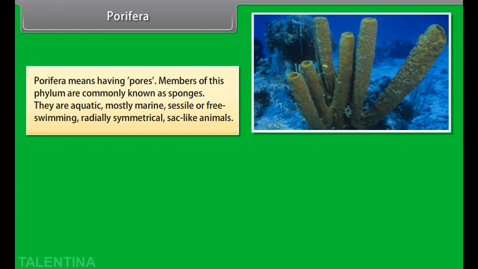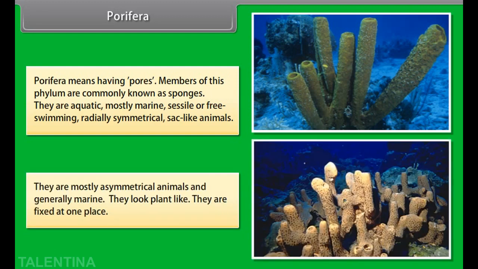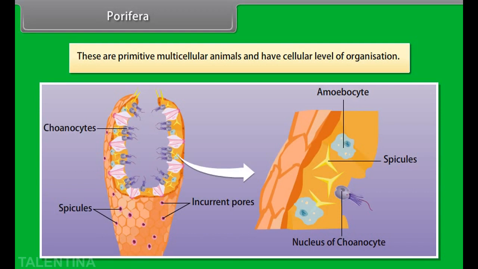Members of this phylum are commonly known as sponges. They are aquatic, mostly marine, sessile or free-swimming, radially symmetrical, sac-like animals. They are mostly asymmetrical animals and generally marine. They look plant-like. They are fixed at one place. These are primitive multicellular animals and have cellular level of organization.